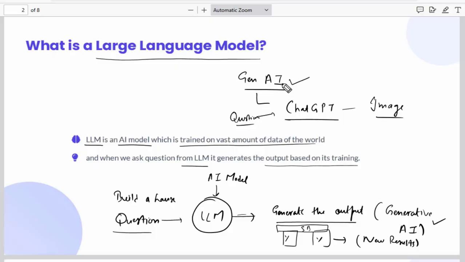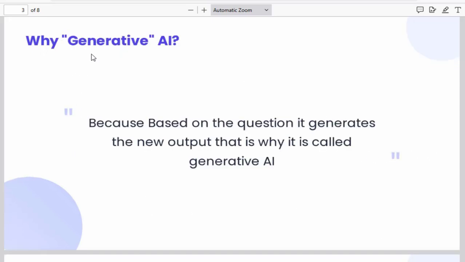So it has generated something new from its training, from its knowledge. That is why I have written that it generates the output based on its training, and this is called generative AI. Based on the question, it generates the new output. That is why it is called generative AI.